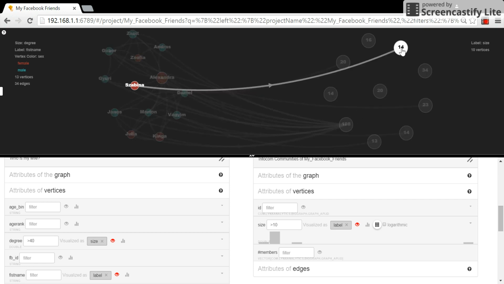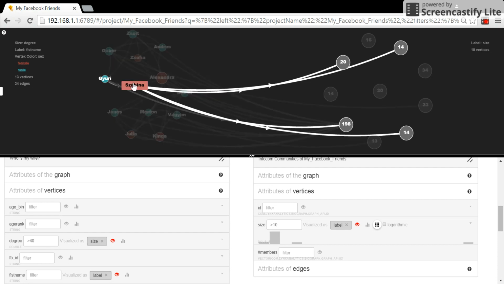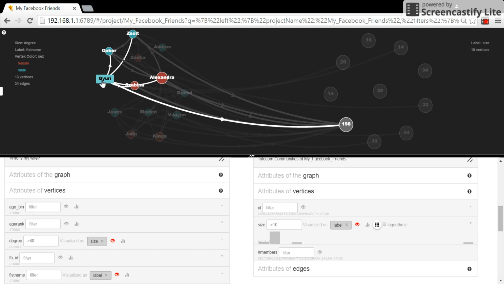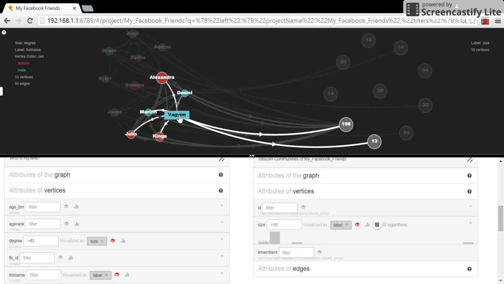But there are several other communities. There is one with 14 participants, there is another with 20 participants, there is another with 14 again. And it's very interesting that Sabina is the one who is participating in 4 out of the top 10 communities, while Alexandra is participating only in one of my top 10 communities. There are some people like Vadim, who is also participating in 2 communities out of these 10.